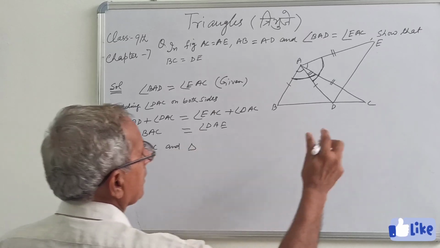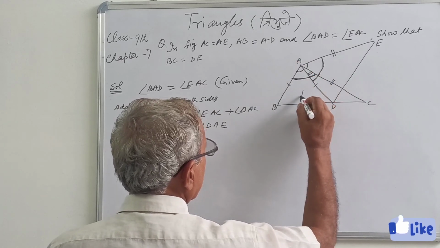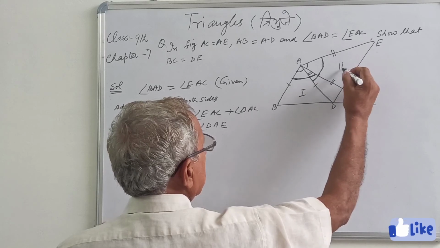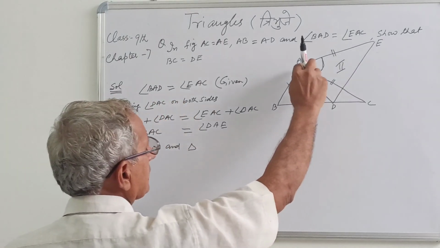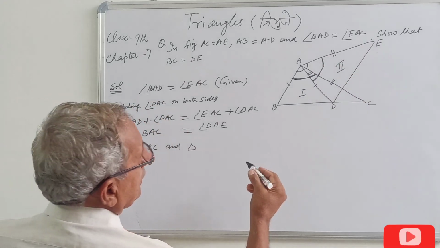This is one triangle, which I have marked 1, and this is another triangle, which I have marked 2. So I have marked 1 for this triangle ABC and 2 for this triangle ADE.